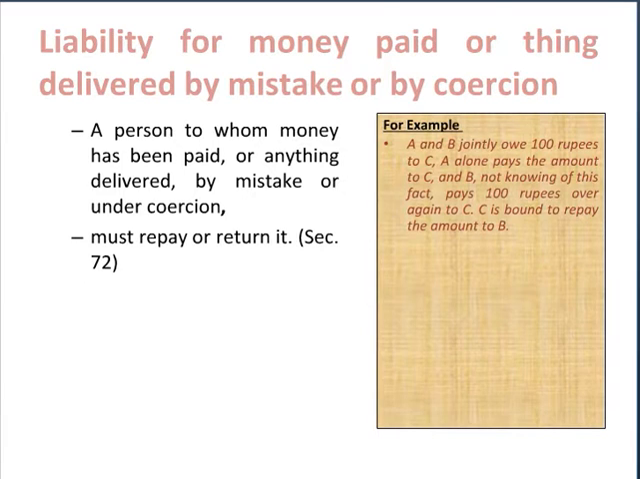Let's take two examples. First case, Mr. A and Mr. B jointly owe rupees 100 to C. A alone pays the amount to C. B, who is not aware of this fact, again pays rupees 100 to Mr. C. Now Mr. C is bound to repay the amount back to Mr. B. This amount has been paid to him by mistake, and as per Section 72, C must repay this amount back to Mr. B.